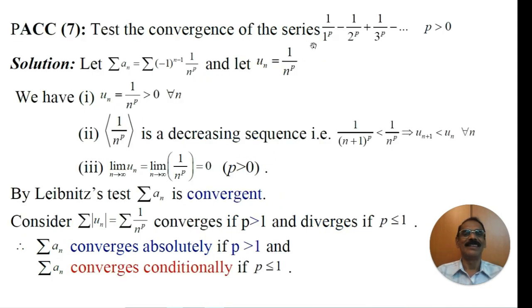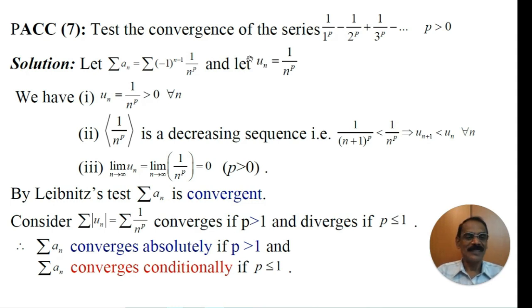Test the convergence of the series 1 by 1 power p minus 1 by 2 power p plus 1 by 3 power p minus and so on, p is greater than 0. Let us consider the given series, series an, that is equal to series minus 1 power n minus 1, 1 by n power p. So let us take un as 1 by n power p. We know that n is a natural number, hence it is positive. And p is greater than 0, therefore n power p is positive, and hence 1 by n power p is positive. That is the first condition of Leibniz test.